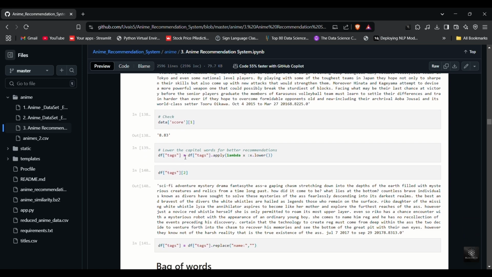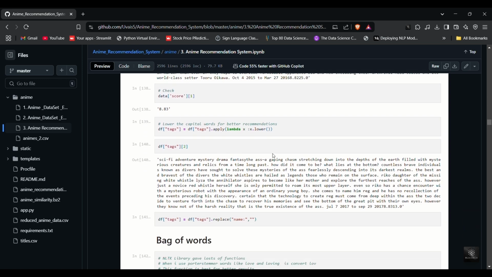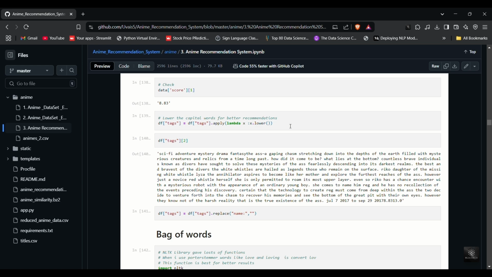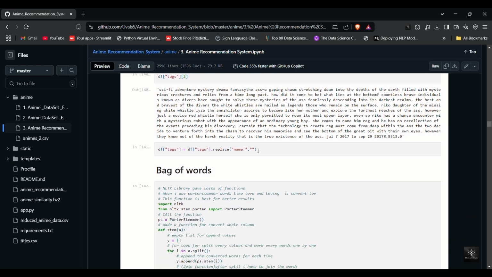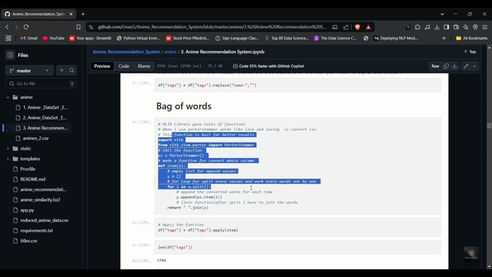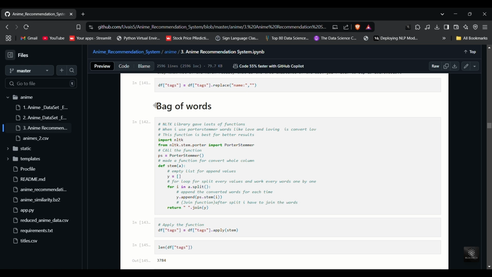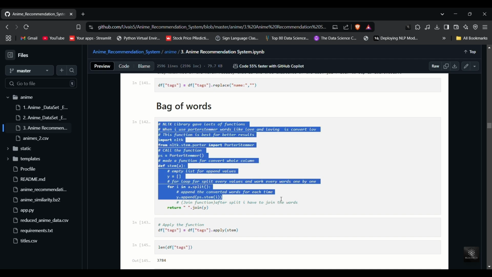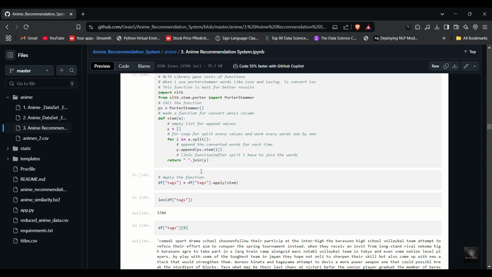Now let's normalize the text for better model accuracy. This includes converting all text to lowercase and ensuring uniformity. After this, I replace names with dashes in the text column to standardize the format. Now, we move on to the bag of words model. If you're unfamiliar, the bag of words approach converts text into numerical feature vectors by counting word occurrences.